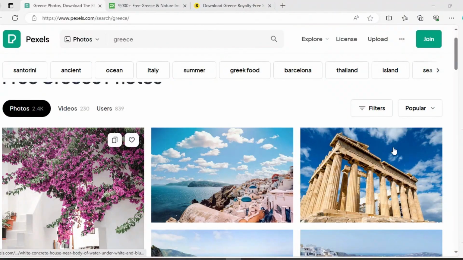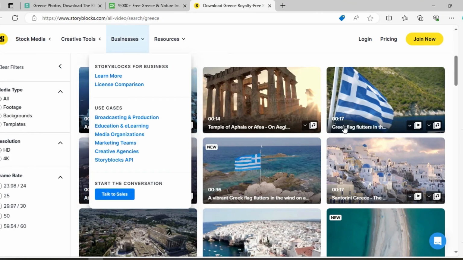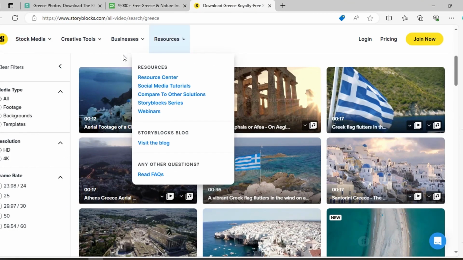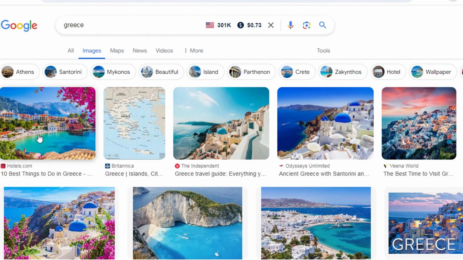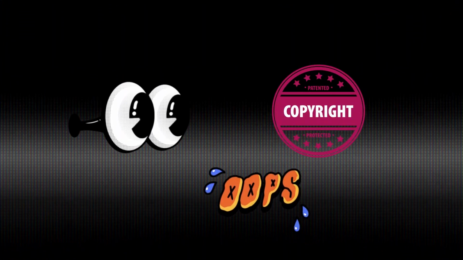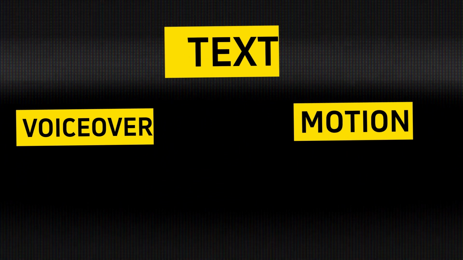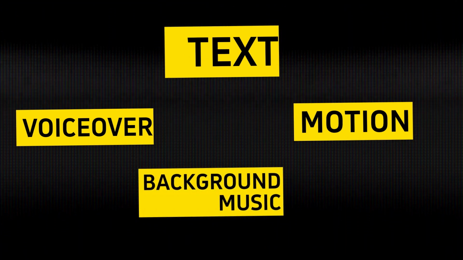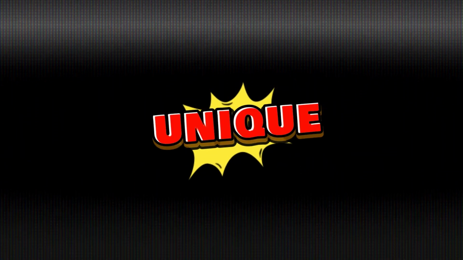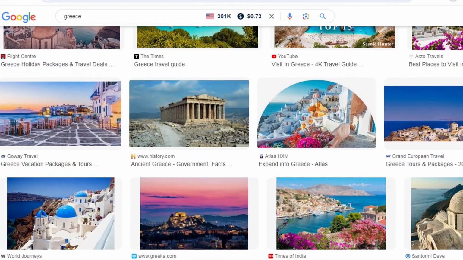For images or videos, you can use free websites like Pexels or Pixabay, or you can collect them from paid stock websites. Alternatively, you can just take images of the places from Google to create the video. In that case, copyright issues may arise. Don't worry, since you will be adding voiceover to the images, giving them motion, adding text on the images, and using background music, it will become a unique work. So, you can use images without logos from Google to create this video.